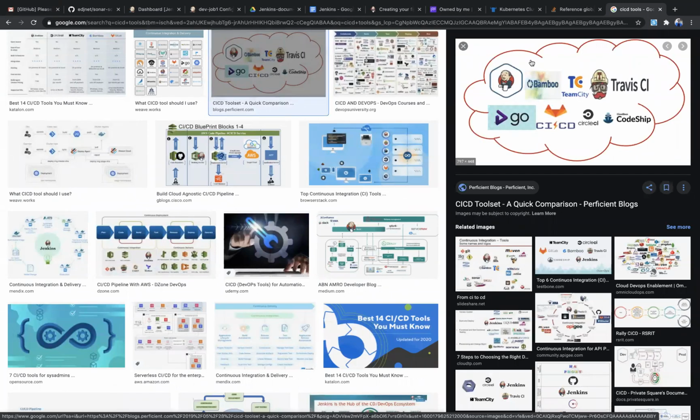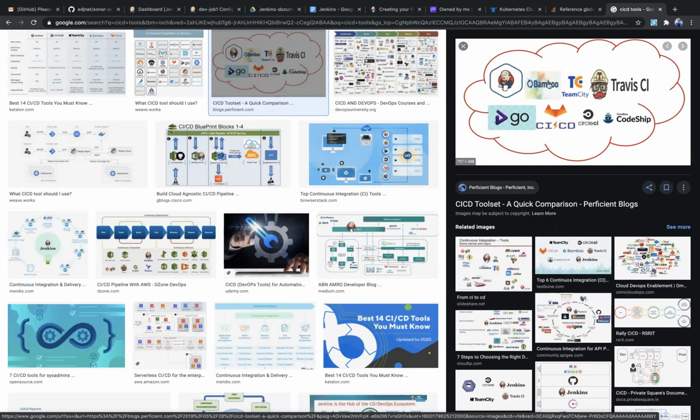In the market, we have so many CI/CD tools: Jenkins, Bamboo, TeamCity, Travis CI, and so many more. But Jenkins is more popular since it is free and open source. Anybody can install and use it without a single penny. But other tools are not like that. They have to pay license money. It is not expensive, but based on their features, they keep the price.